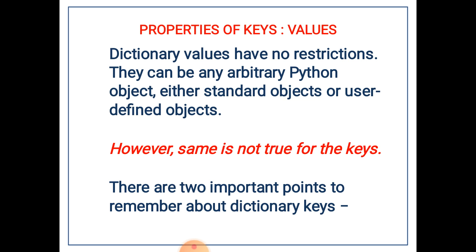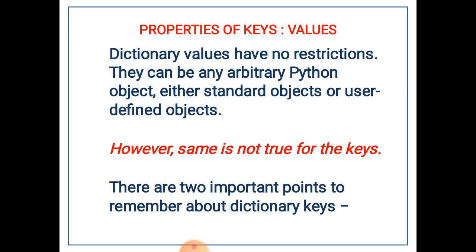Now we are going to study the properties of keys and the properties of values in a dictionary. The dictionary values have no restrictions. They can be any arbitrary Python object, either standard objects or user-defined objects. But this is not true for the keys. This is only meant for the values. The values can be of any type.